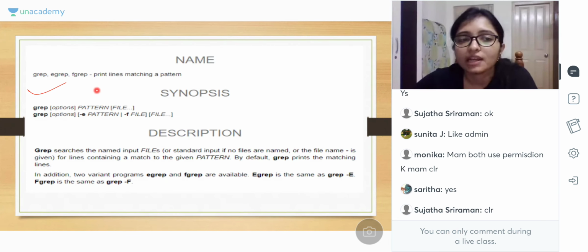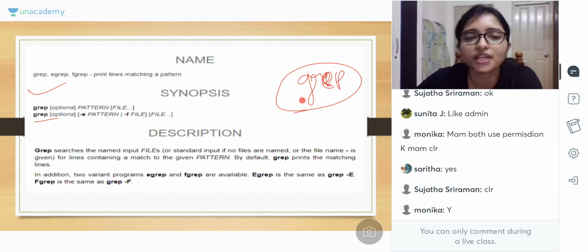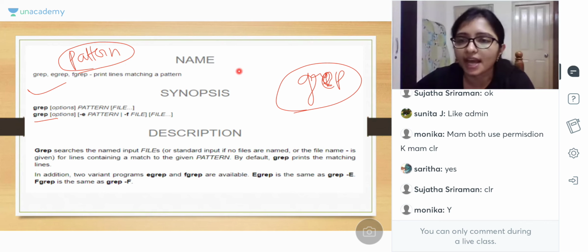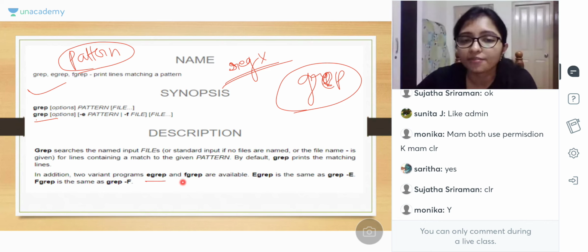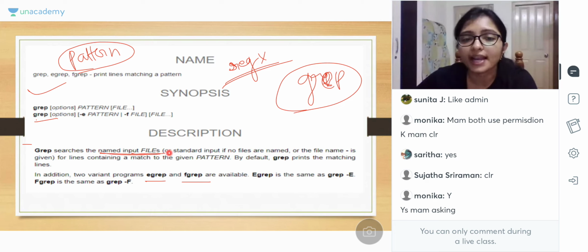Now grep. Actually for grep there is a huge list. Please don't be confused with the list. Just go through the list. Grep is for pattern matching. Most of the time they are asking for patterns from regular expressions. Most of the time they are searching for the regular expression, not other than that. So there are different types like egrep, fgrep. Grep searches the named input files containing the matching pattern.